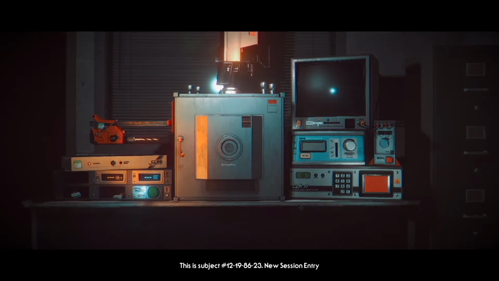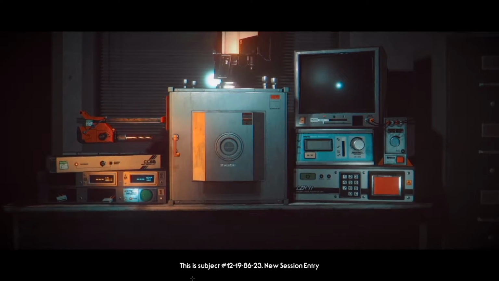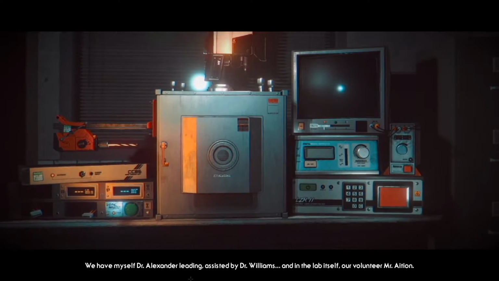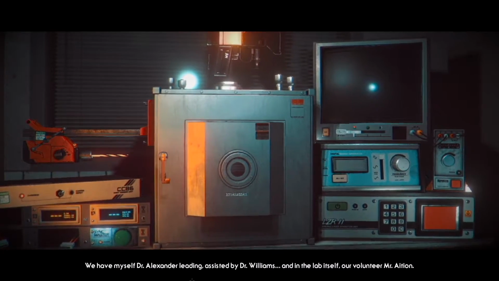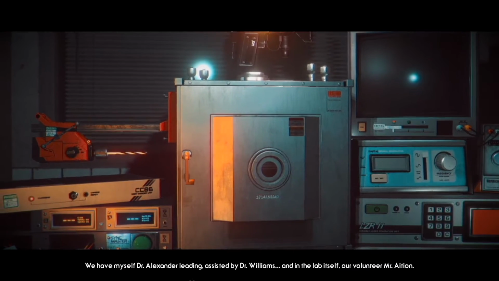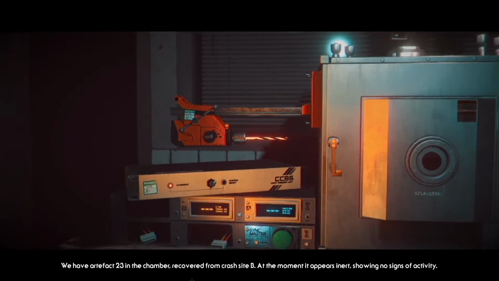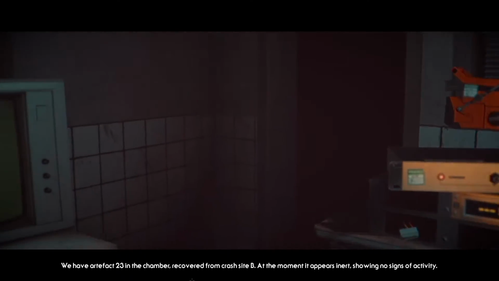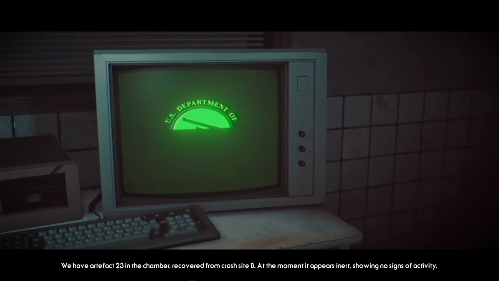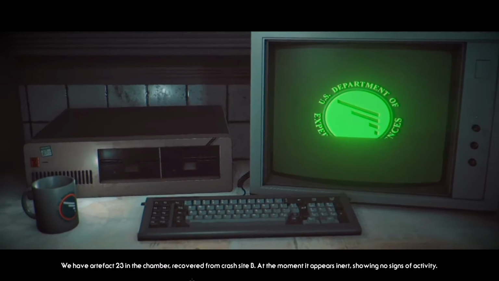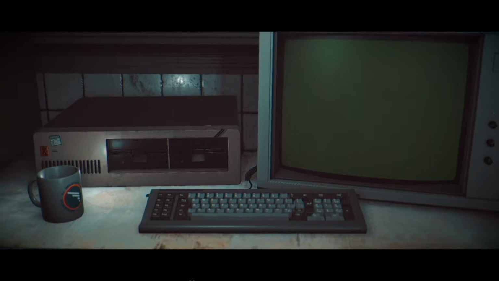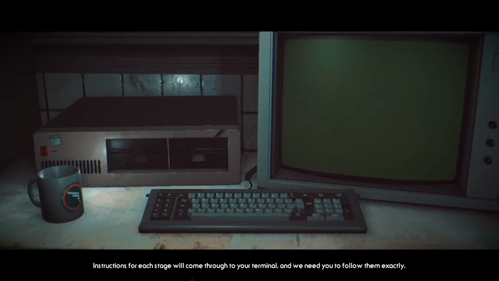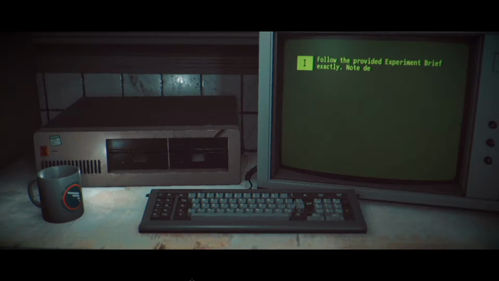1986-23, new session entry. We have myself, Dr. Alexander leading, assisted by Dr. Williams, and in the lab itself, our volunteer, Mr. Asian. We have artifact 23 in the chamber, recovered from crash site B. At the moment it appears inert, showing no signs of activity. Mr. Asian, instructions for each stage will come through to your terminal, and we need you to follow them exactly.